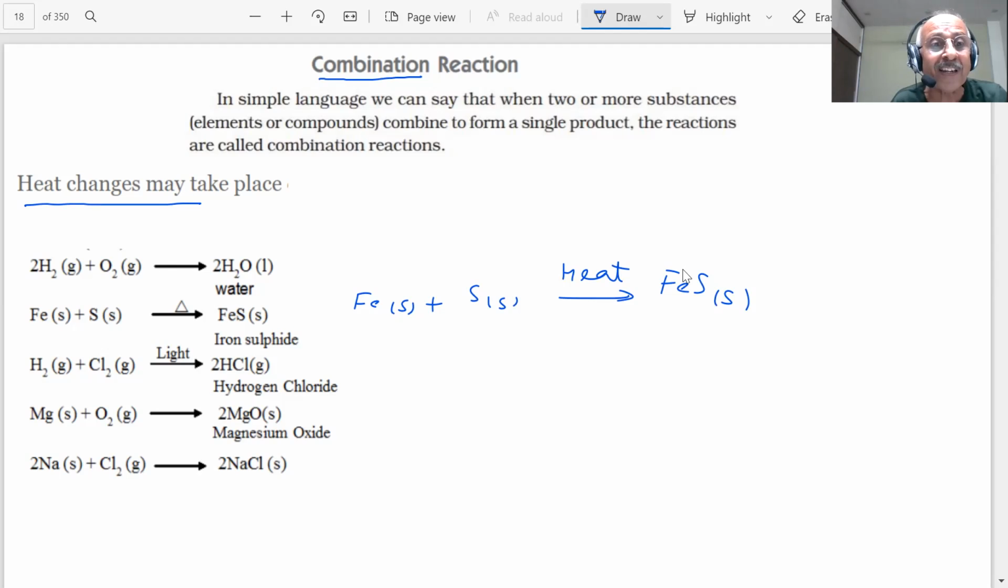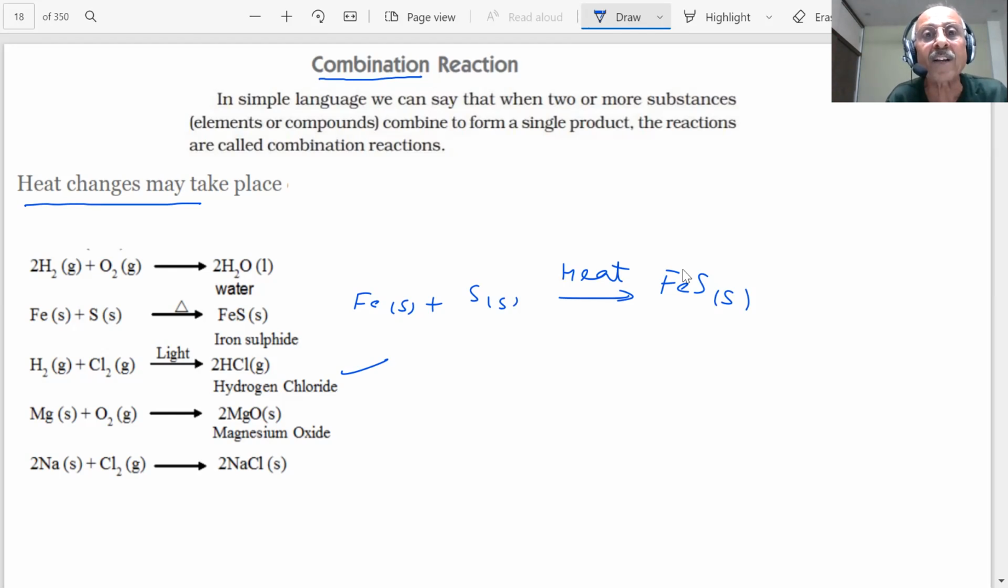Similarly, hydrogen gas can react with chlorine gas to form HCl. This reaction is only possible in the presence of light energy. So this is also an example of a combination reaction, because hydrogen gas is combining with chlorine, student, to form HCl. Another example is, if you take a magnesium ribbon, student, and burn it in air, it forms magnesium oxide. So here magnesium is an element and it is combining with oxygen to form a single product.